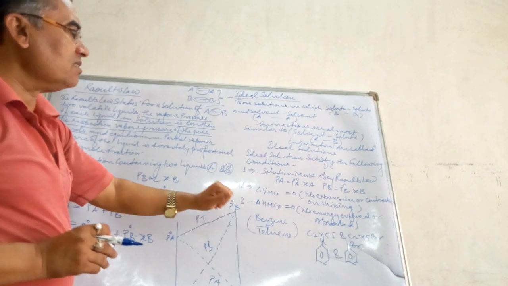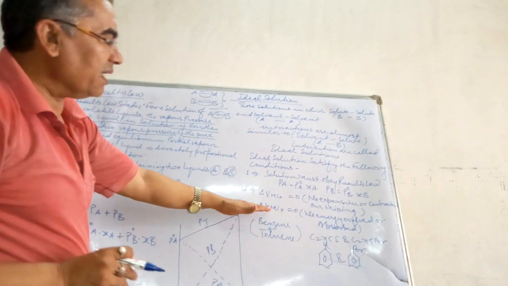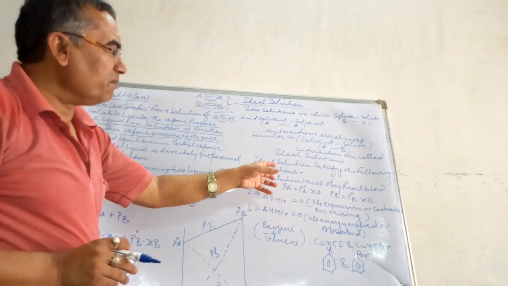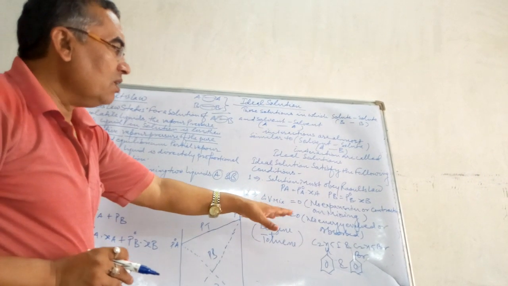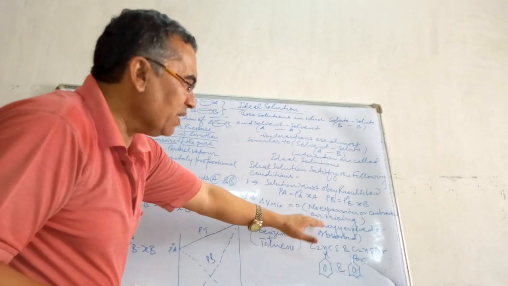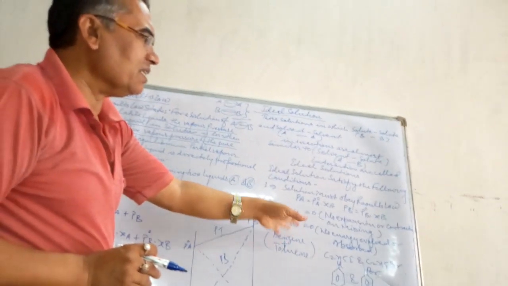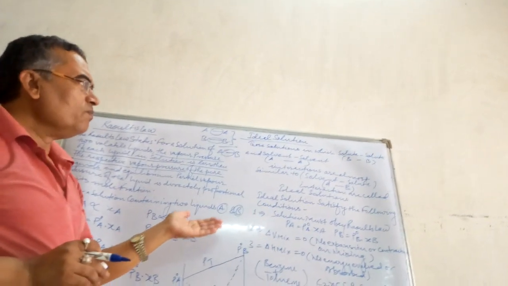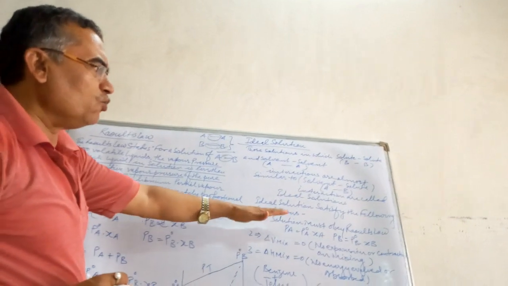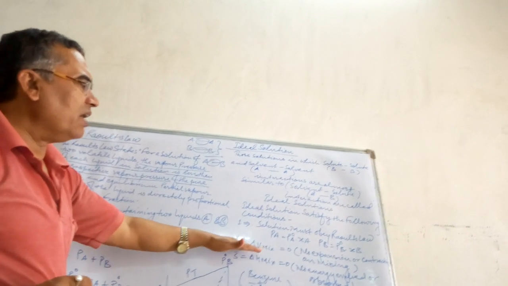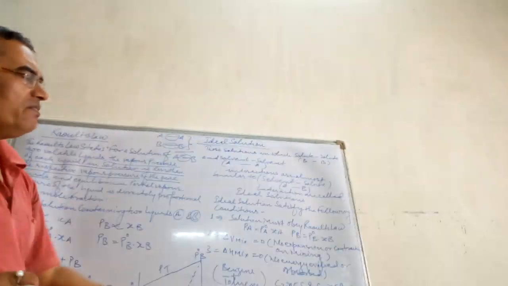And the third point is del H mixing. Del H mixing means the enthalpy change when we mix both components A and B to make a solution. Means del H mixing will be 0, no energy evolved or no energy absorbed in the case of an ideal solution. Okay. So what should be remembered by you? For an ideal solution, it must obey Raoult's law, and the enthalpy change will be 0 and the volume change will be 0.